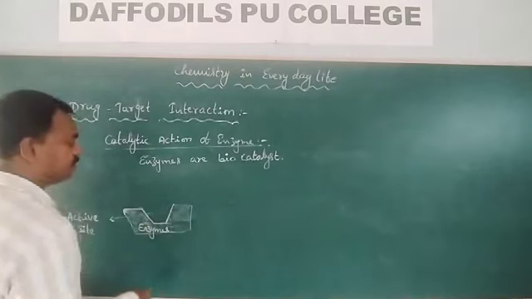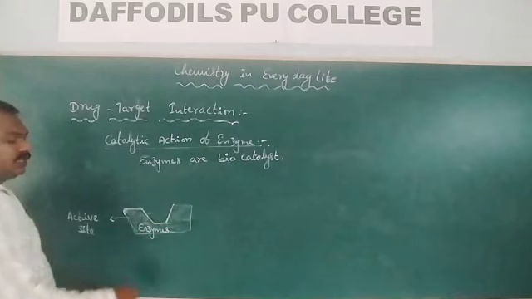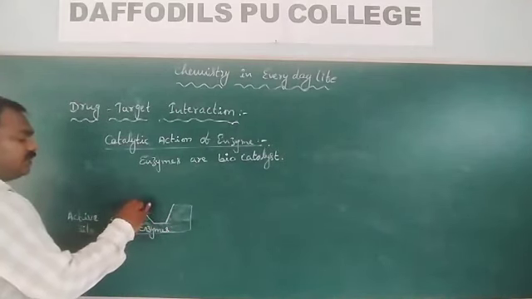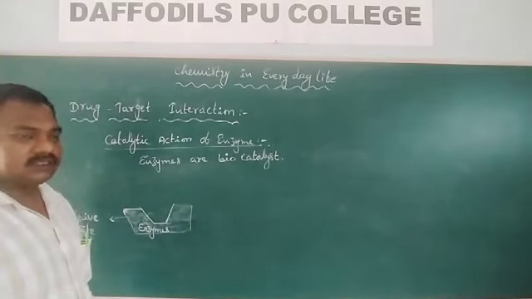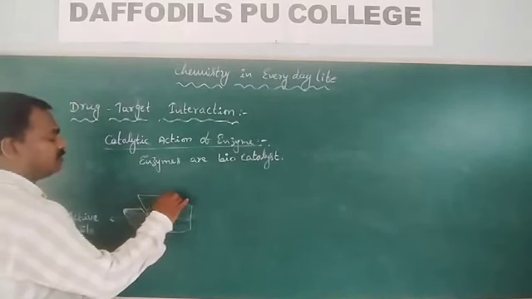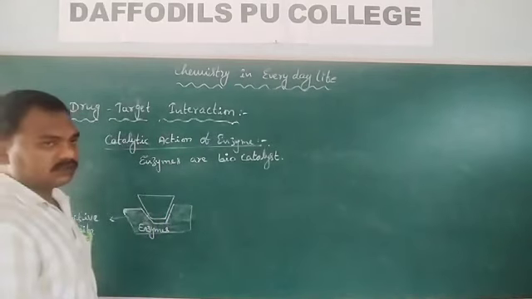A number of active sites are present on the enzyme. These active sites only bind with the complementary shape having substrate molecule. Substrate means reactant molecules.